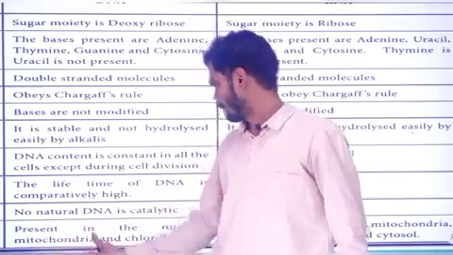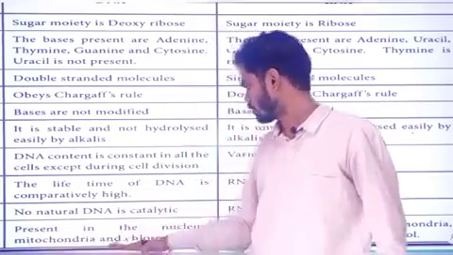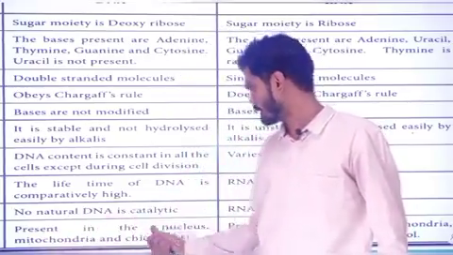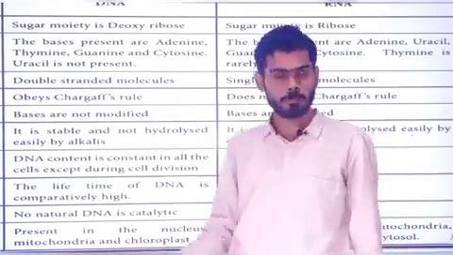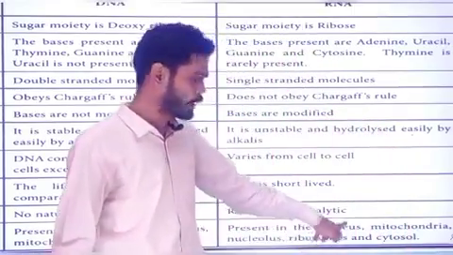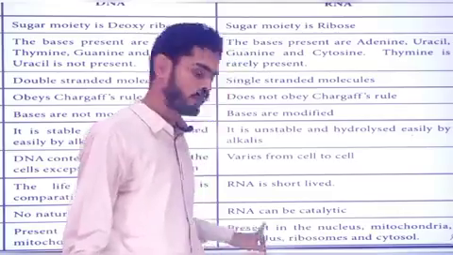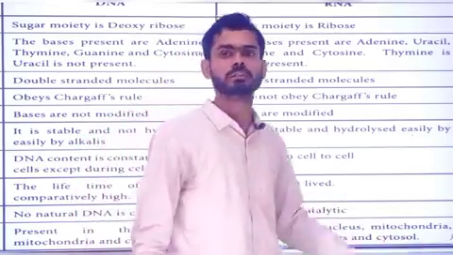The last difference is the presence in the cell. DNA is present in the nucleus, mitochondria and chloroplast, but in the case of RNA, it is present in the nucleus, mitochondria, nucleolus, ribosome and cytosol.